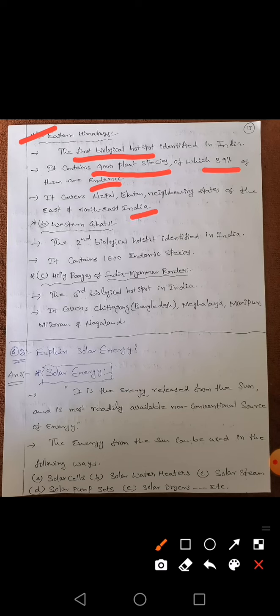And next one is the Western Ghats. It is the second biological hotspot identified in India, and it has 1500 endemic species. And the third one is the hilly ranges of the India and Myanmar border, which is the third biological hotspot, covering the Chittagong of Bangladesh, Meghalaya, Manipur, Mizoram and Nagaland.